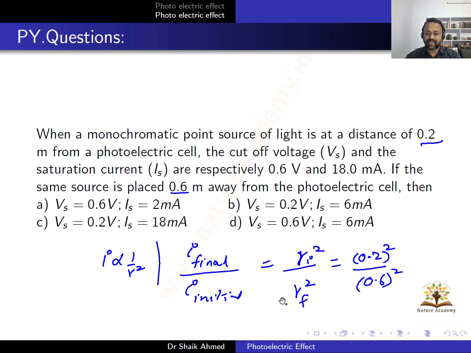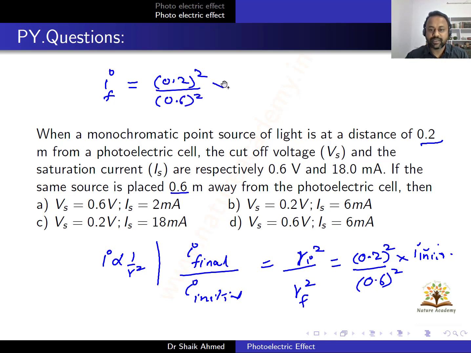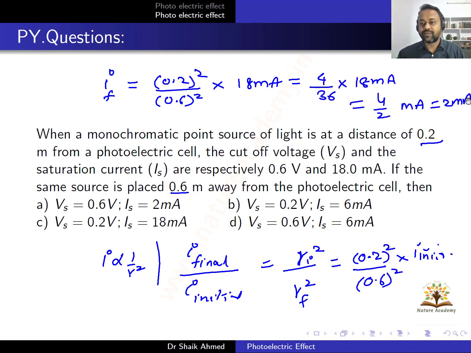Okay. But I want I final only. So I final will be this value into I initial. Current final will be 0.2 whole square divided by 0.6 whole square into I initial. That is 18 milliampere, so you can write this as 2 milliampere. So the final current is 2 milliamperes.